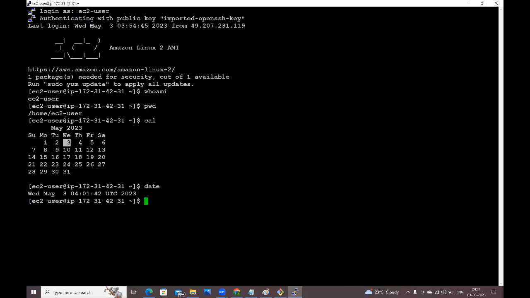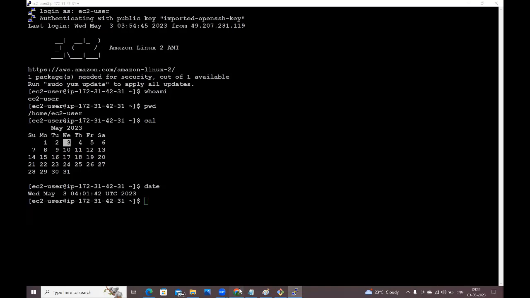This is the second approach to connect with the Linux virtual machine. First, you need to install PuTTY. Once PuTTY is installed, you will get two applications: one is the PuTTY application, and the second one is the PuTTYgen application. By using PuTTYgen, we need to generate the .ppk file. Once the .ppk file is generated, you can use it to connect to the Linux virtual machine. So what is the third approach, guys?